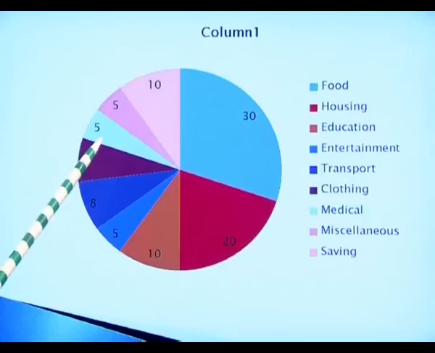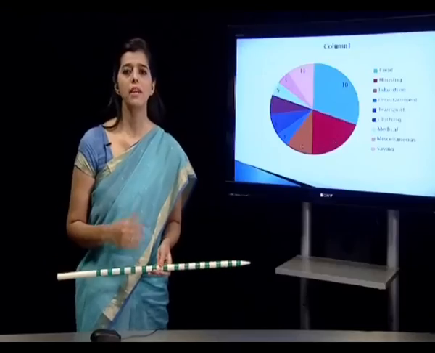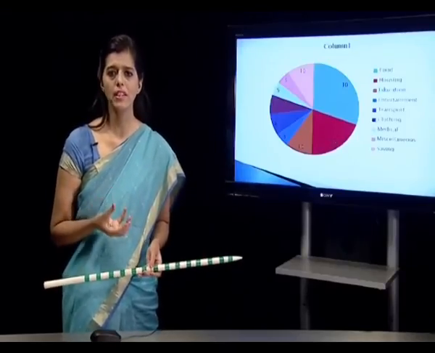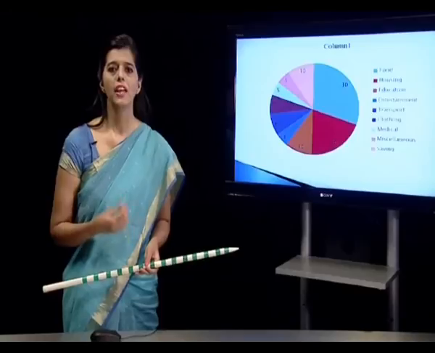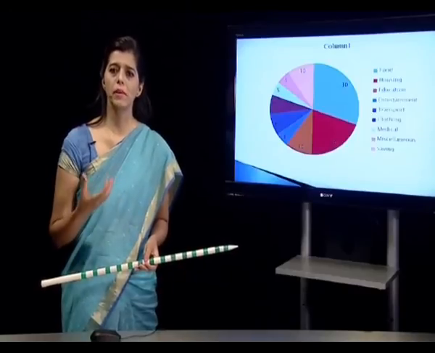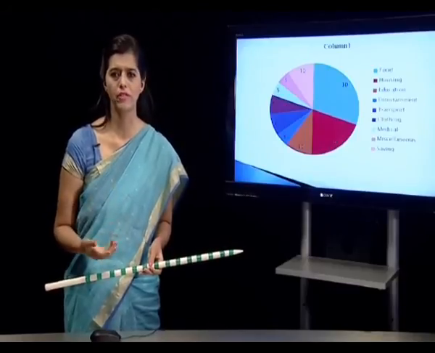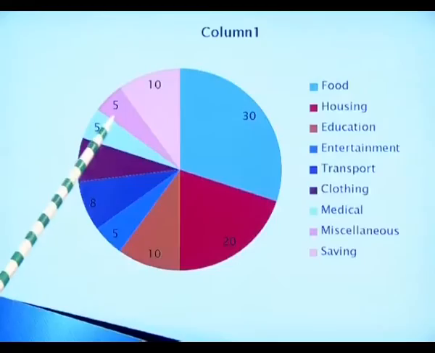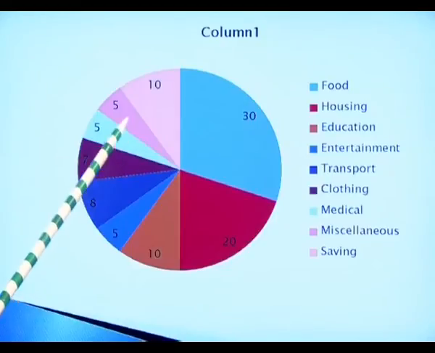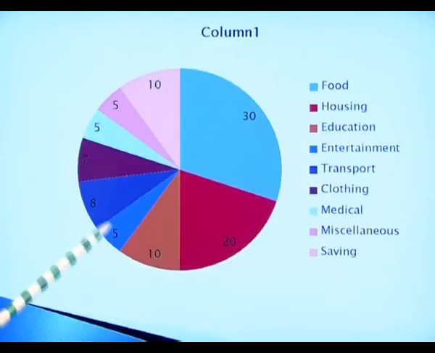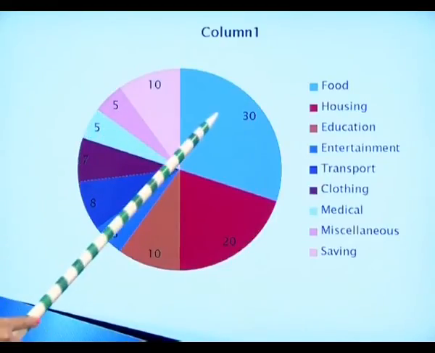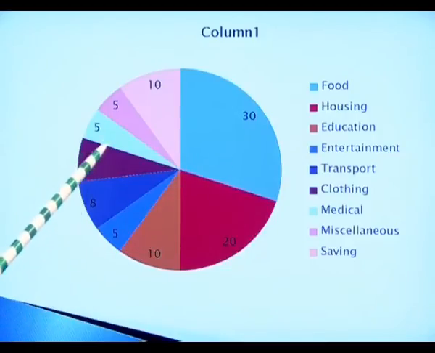So 5% is enough, and in case somebody is not falling sick, somebody is healthy, the 5% which we are saving every month can be saved and maybe kept as a fixed deposit in a bank or in any form of investment. Now, the next category is miscellaneous. Whatever other expenditures which are happening, which we have not covered in these, we can put in the miscellaneous category.